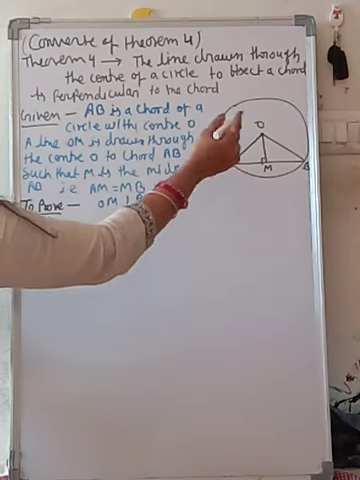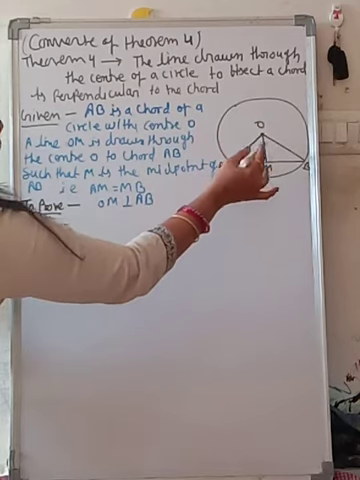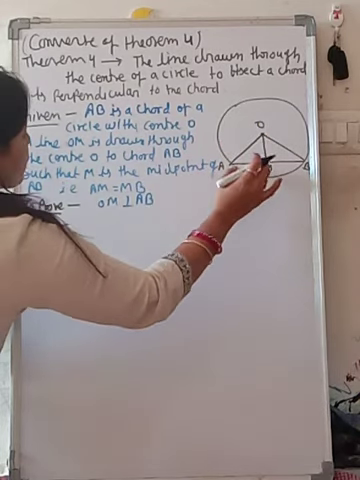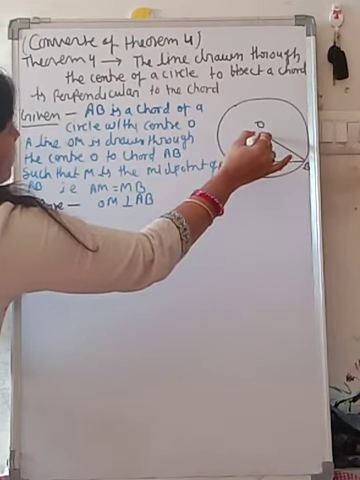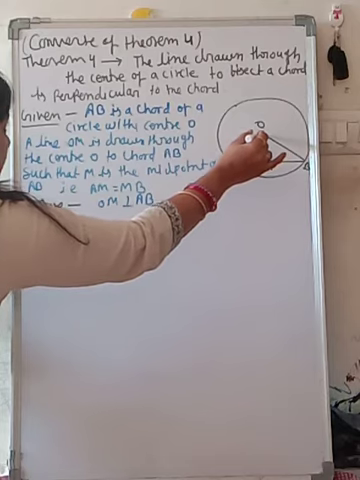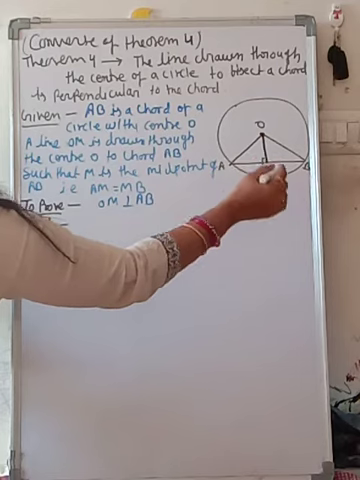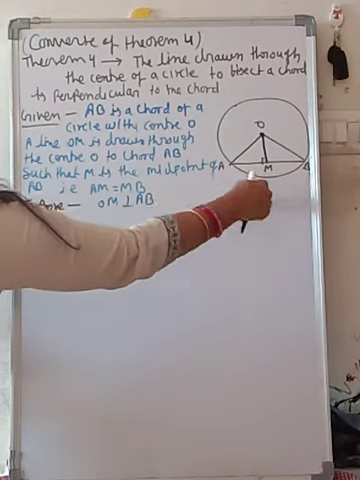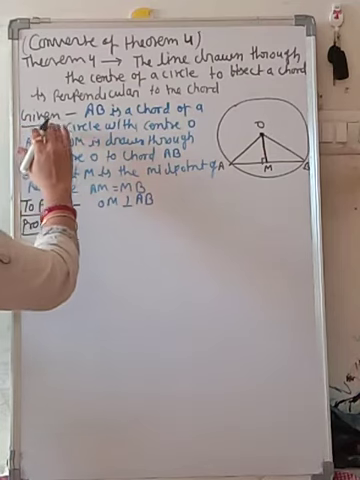First you have to draw a circle, and this is the center O, and the line segment is a chord AB. Draw the line through the center of the circle that bisects the chord AB, and now join AO and OB. Now first you have to write down the given.